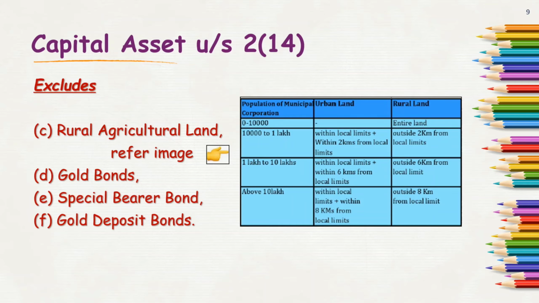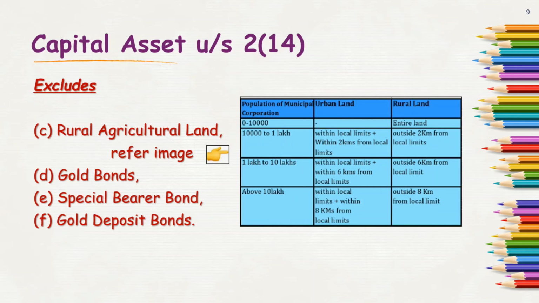But if the population is beyond 10,000, up to 1 lakh, then within local limits and within 2 kilometers from such local limits will be termed as urban land. But beyond such 2 kilometers, it will be rural land.